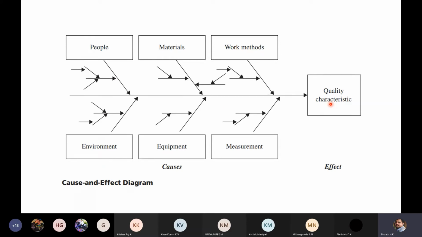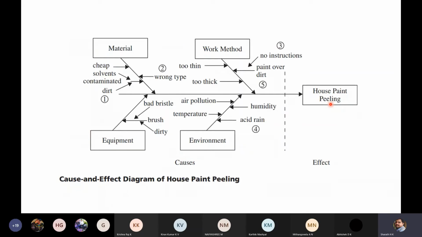Okay, you can analyze it in a better way, and you will get an overall picture of the problem and its causes. If you are able to identify a problem and its causes, then it is possible for you to solve that problem. If you are not able to identify the reasons for a particular problem, you cannot solve that problem. Okay, next there is another example.